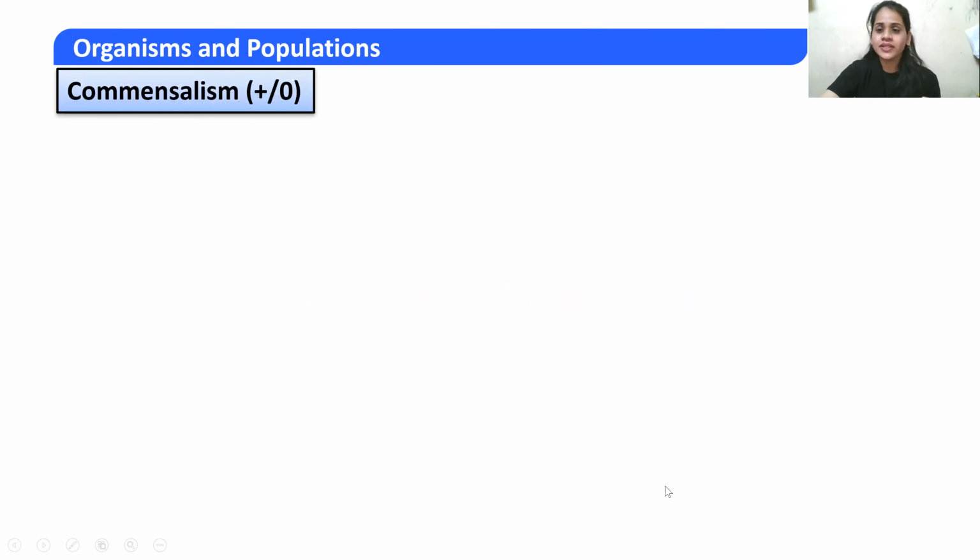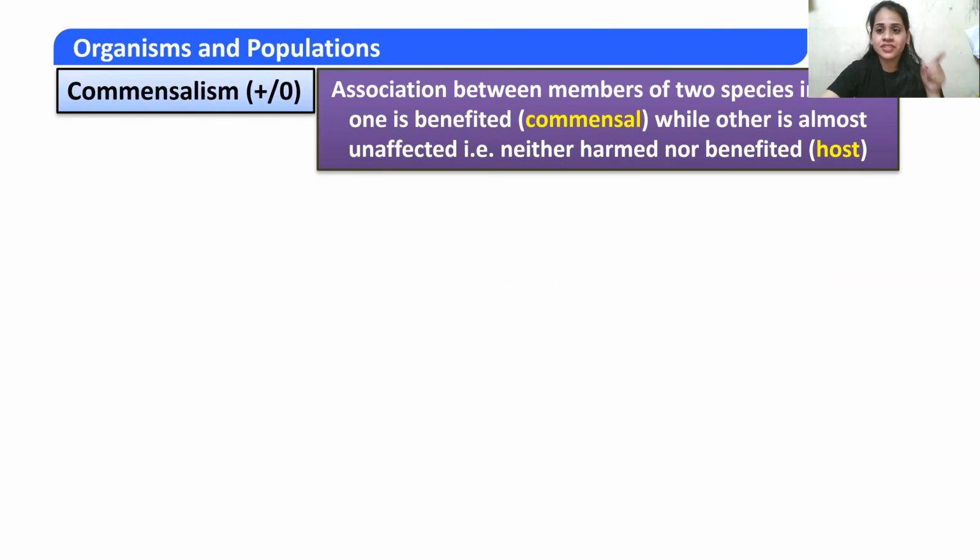What is commensalism? Over here, I have written plus and zero. What does that mean? It means that one of the species is going to get benefited and the other one is not going to get harmed, nor is it going to get any benefit. It gets nothing, it's like zero. So it's an association between members of two species in which one is benefited, that's why it's called a commensal, while the other is almost unaffected, meaning it's neither harmed nor benefited.